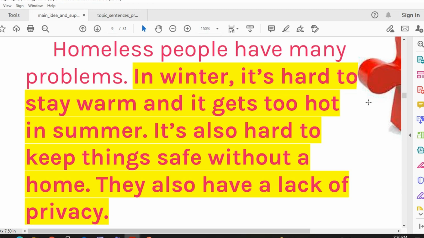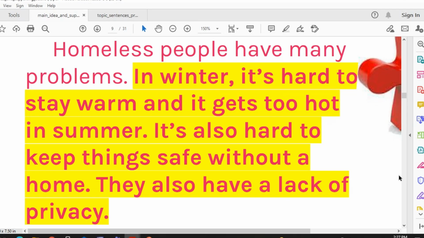Homeless people have many problems in winter. It's hard to stay warm and it gets too hot in summer. It's also hard to keep things safe without a home. They also have a lack of privacy.